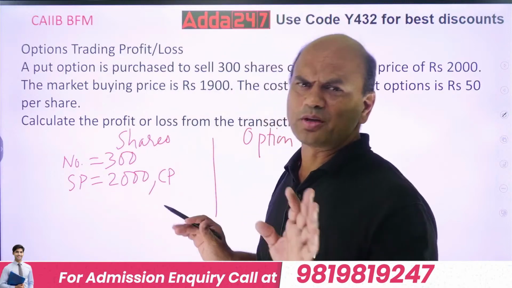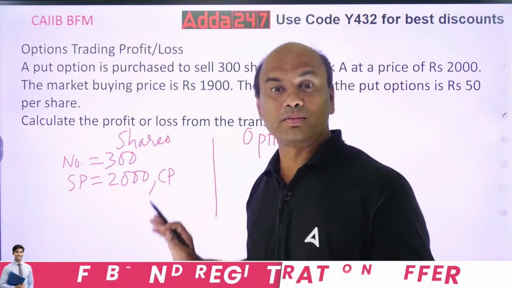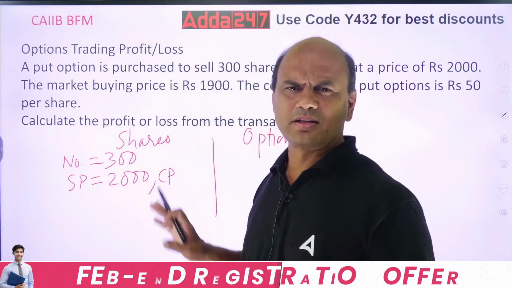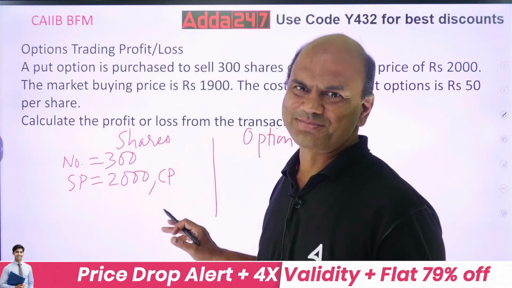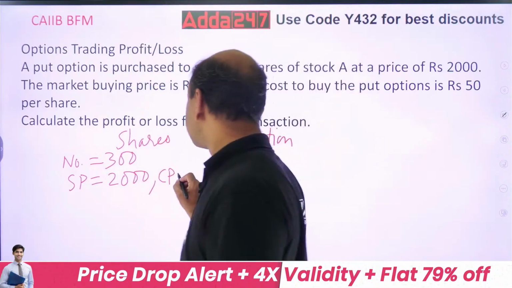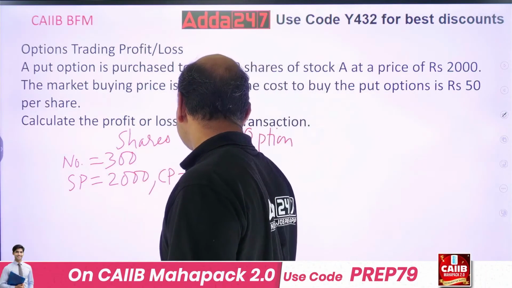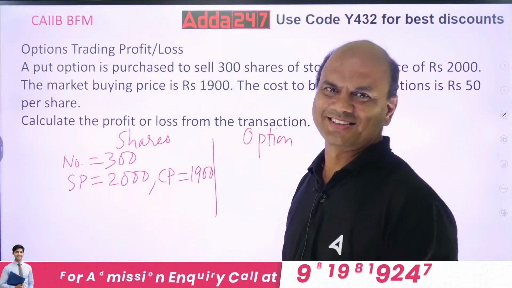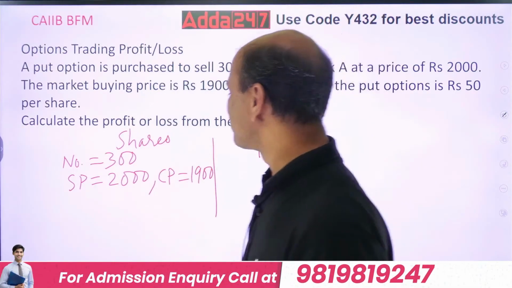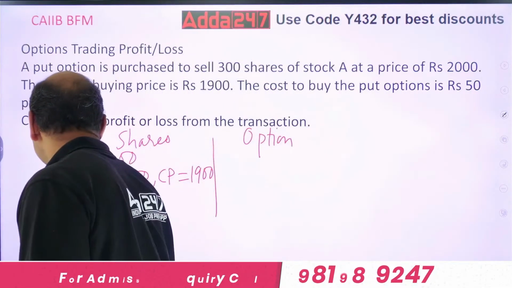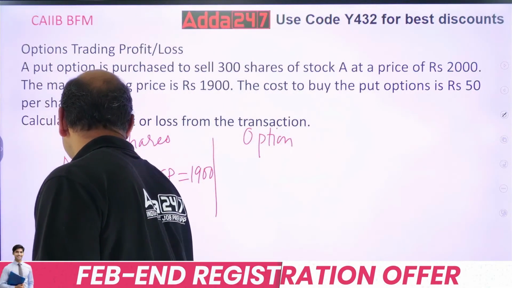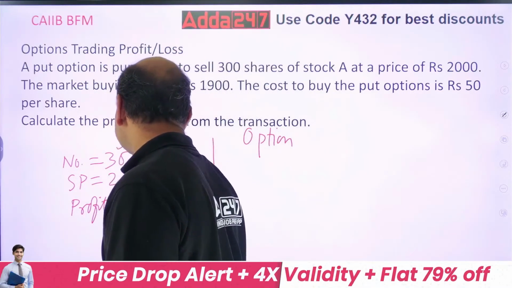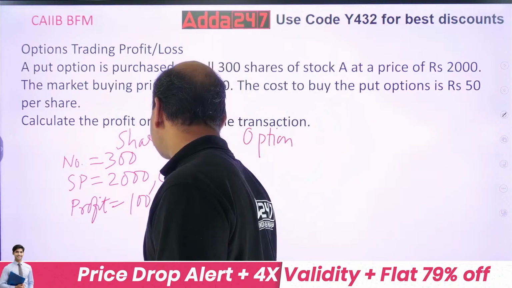That's why I said solve it separately. Very simple numerical. But if you jumble all this, everything will go wrong. Okay? So CP equals 1900. So what is my profit then? Simple. Selling price minus cost price. Isn't it? So my profit is what? Profit, 2000 minus 1900, 100. But this is on one share, per share.